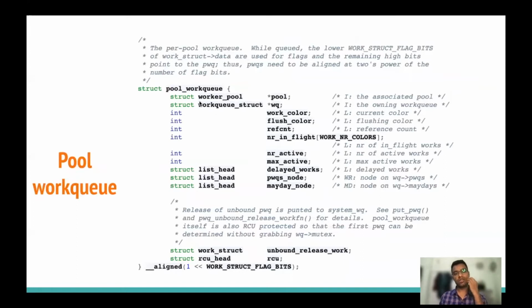Here you can see the important structure, worker pool. In this structure, all our works are put so that the kernel thread or worker thread can take those tasks one by one and run them. This is the pointer to the associated work queue, and there are other variables, like nr_active, which tells how many works are currently active in that work queue.